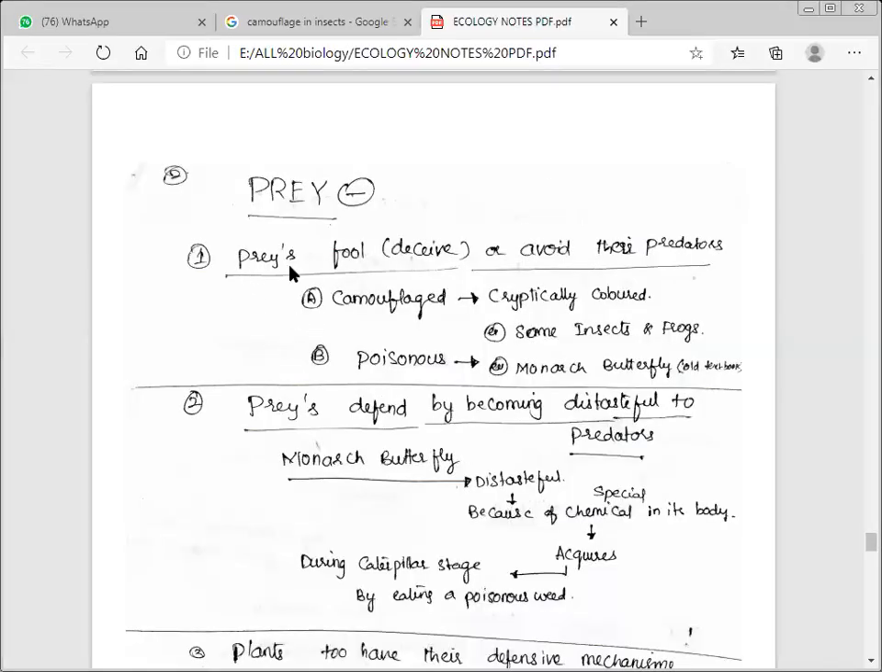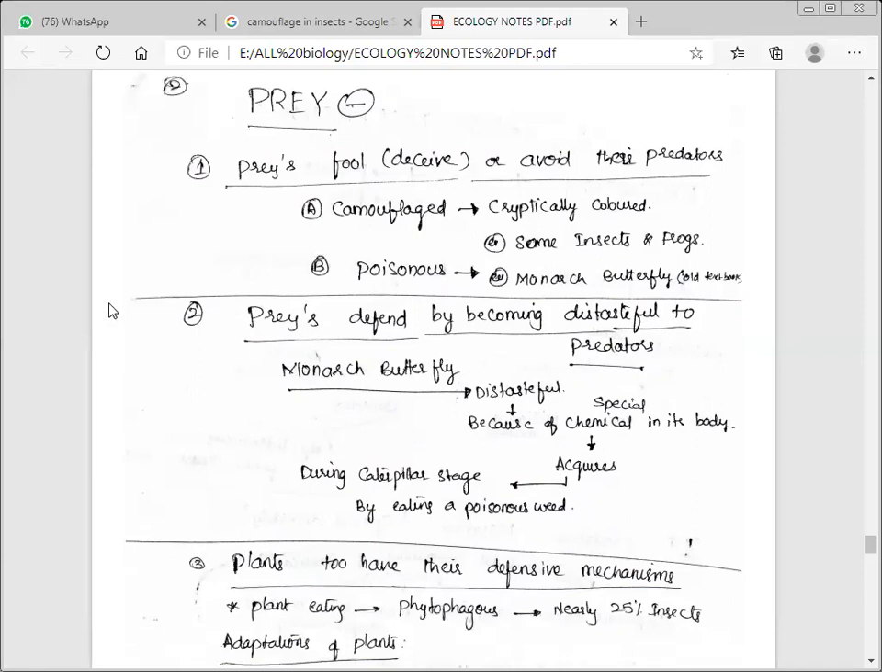So what we said: the prey fool, deceive, or avoid their predators. One of them is camouflage, being cryptically colored, like some insects and frogs that we are seeing now. Next, poisonous. The monarch butterfly is one of them, a poisonous butterfly. I have included it here as an example. During the larval stage itself, it eats poisonous weeds, and eating the poisonous weeds makes the wings poisonous. That's why no predator likes to eat that particular monarch butterfly.